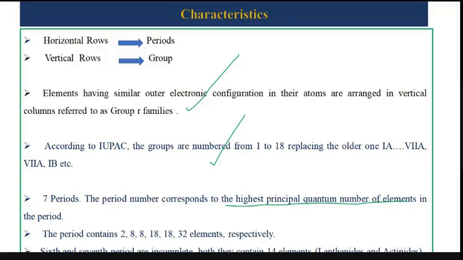In the first period the number of elements will be 2. Second में कितना होगा? Again 8. Third में 8, and then 18, 18 and then 32. यहाँ पर मैंने कितने रिप्रेजेंट किए हैं आप देखिएगा, तो टोटल 6 यहाँ पर मैंने किए हैं. जो 7th पीरियड है, राइट, it is incomplete and both contain 14 elements and those are called lanthanides. ठीक है, आगे चलूं.